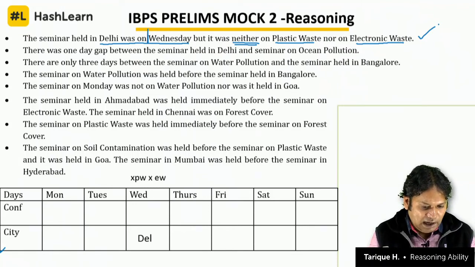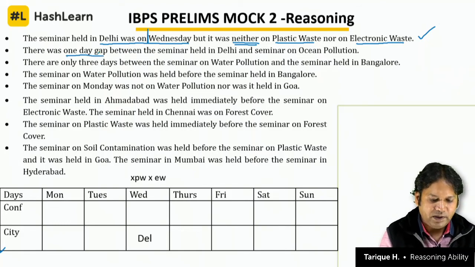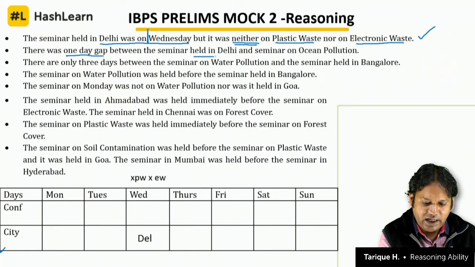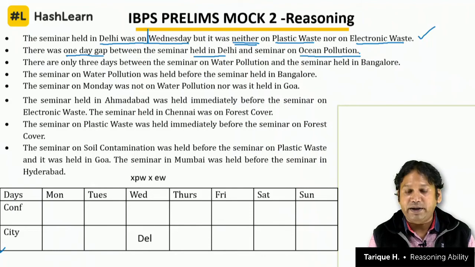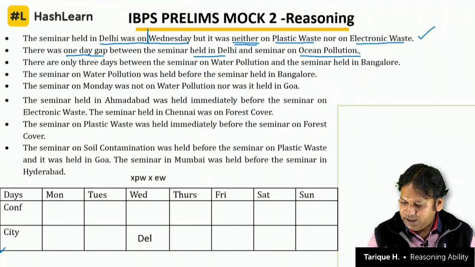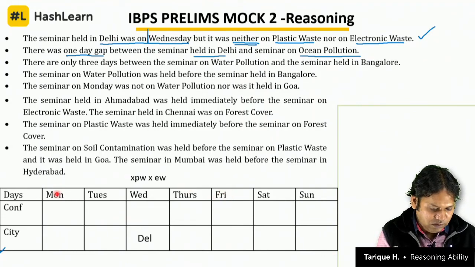There was 1 day gap between the seminar held in Delhi and the seminar on ocean pollution. So ocean pollution and Delhi, 1 day gap is there. That day can be Thursday or it can be Tuesday. That means ocean pollution can be on Friday or ocean pollution can be on Monday.